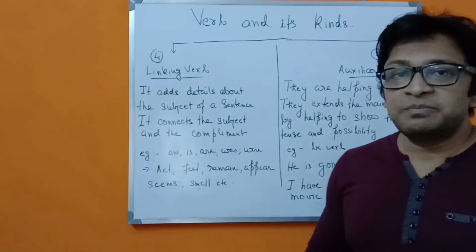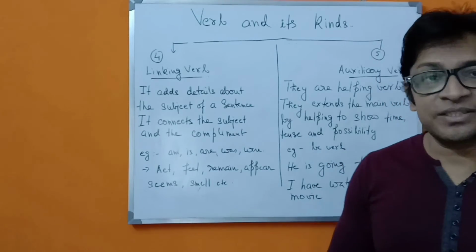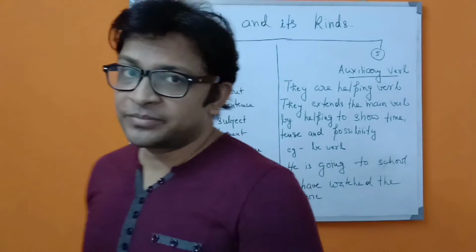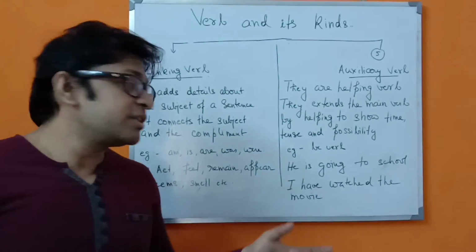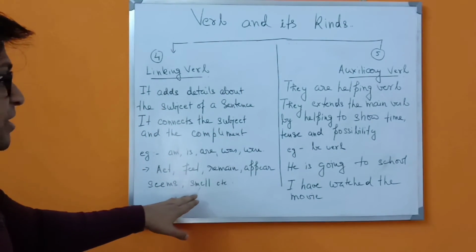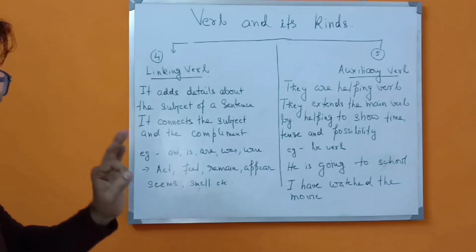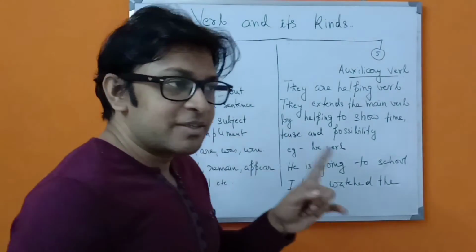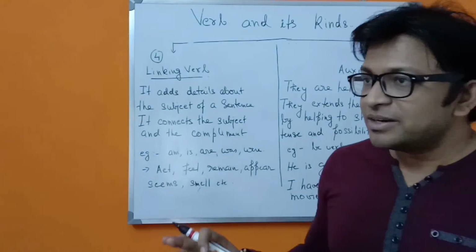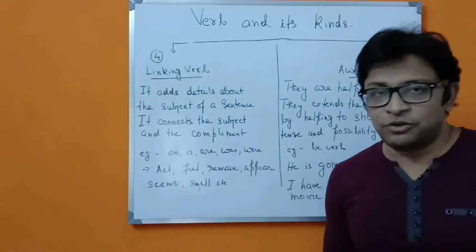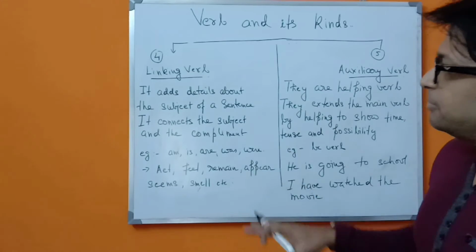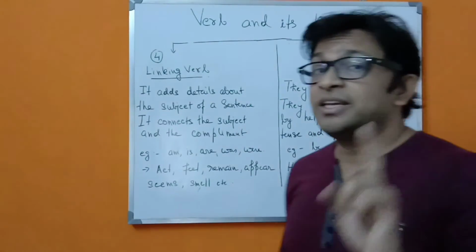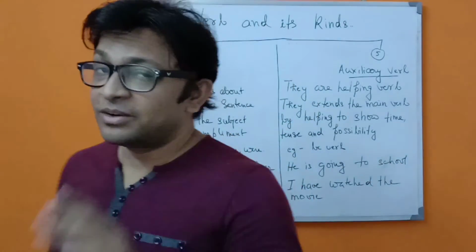The dish smells very delicious, or the dish smells very aromatic. So these are the things which you can know from using this kind of verb. These verbs are adding some details to the sentence. So whenever the verb is performing that kind of function, you have to remember those are linking verbs. Obviously remember, it will give a complement only, not anything else.